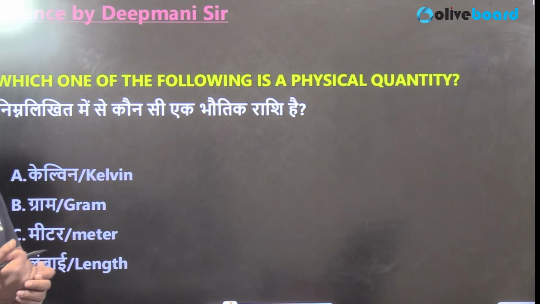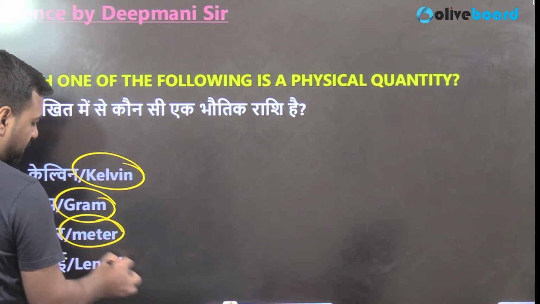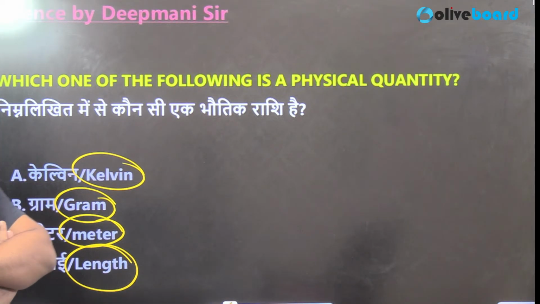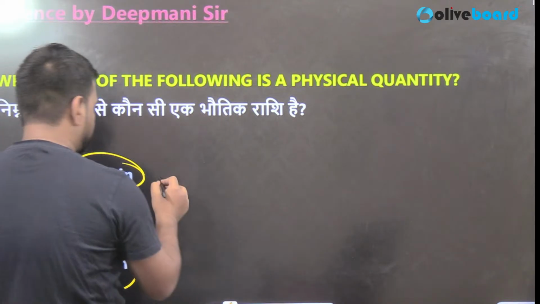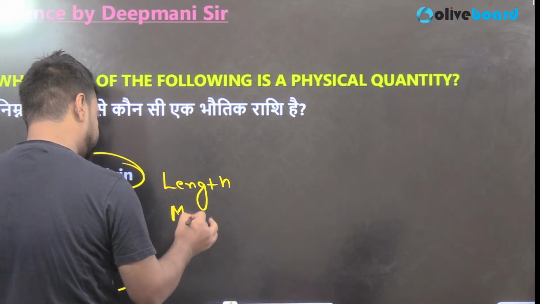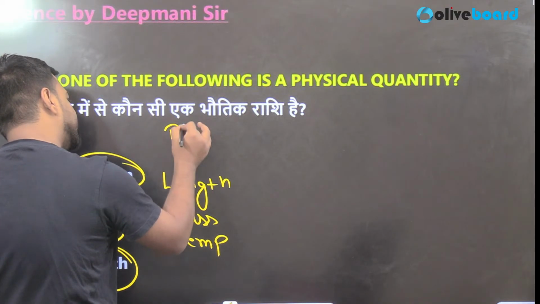So yes, it can be easily defined, so we can use it for the measurement. So is it Kelvin, gram, meter, or length? So you have four options. Physical quantity is a property of the material which can be expressed in number by measurement. Physical quantity can be expressed by a numeric value and a unit. So tell me, if I talk about 4 meters, then it can be length also, right? It can be mass as well. It can be temperature as well. So these are the physical quantities.